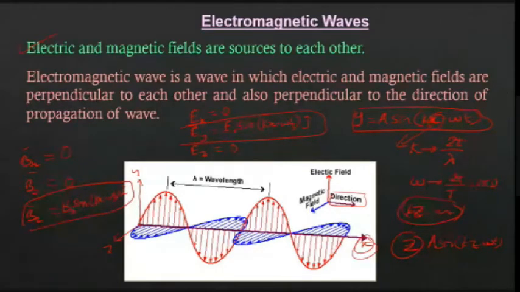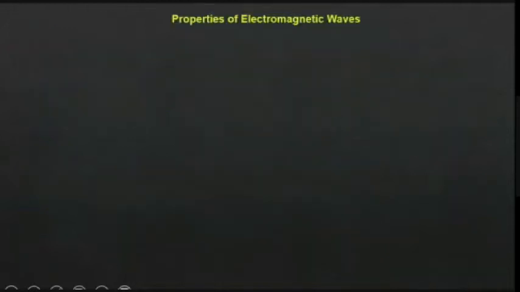Then you can say that the electric field is along the x-axis and the magnetic field is along the y-axis, because the three should be mutually perpendicular to each other. Hope it is clear. Now let's see some properties of electromagnetic wave.